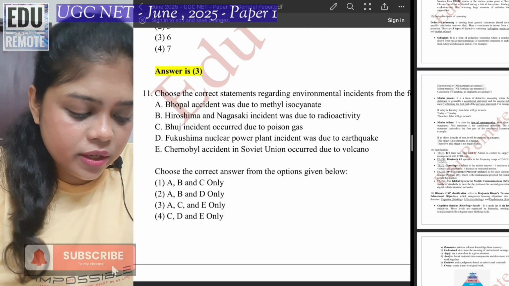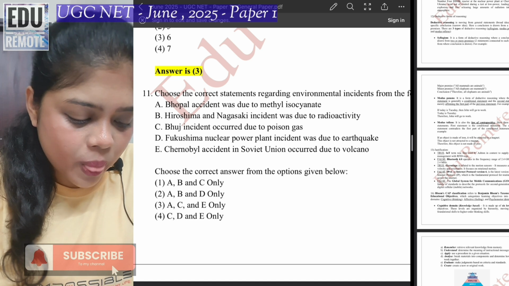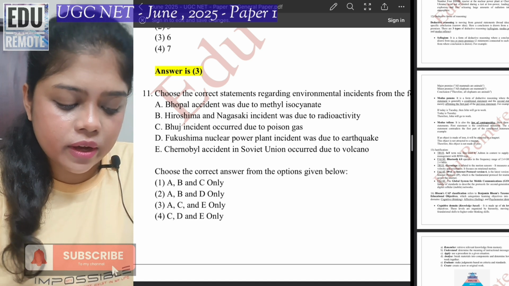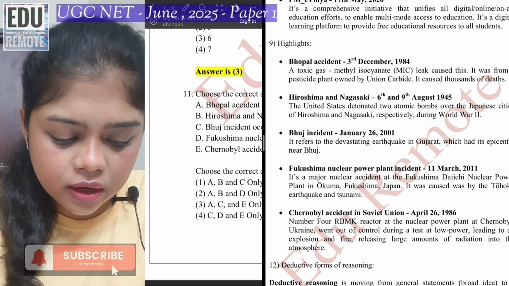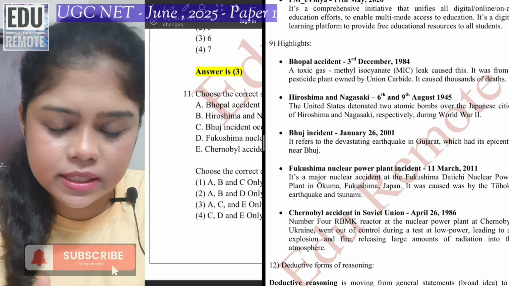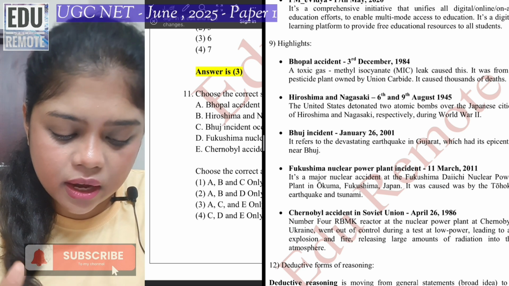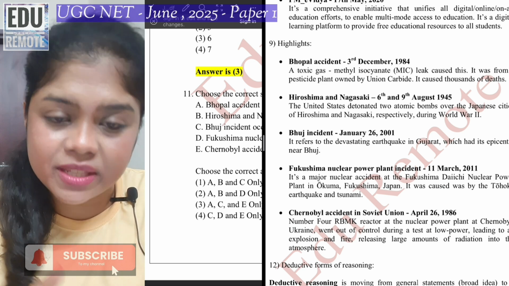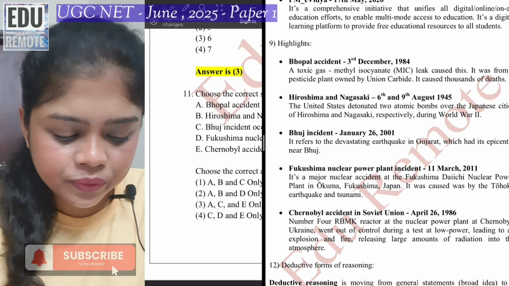So the next question was, choose the correct statement regarding environmental incidents from the following. So there are some popular environmental incidents. So Bhopal accident happened on 3rd December 1984, and it was because of the methyl isocyanate leakage from the pesticide plant, and it caused thousands of deaths.